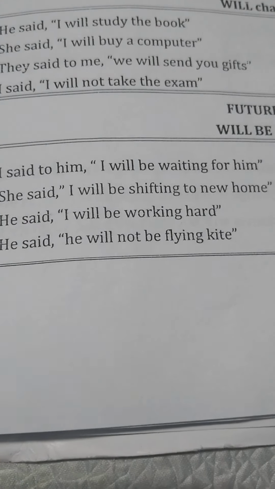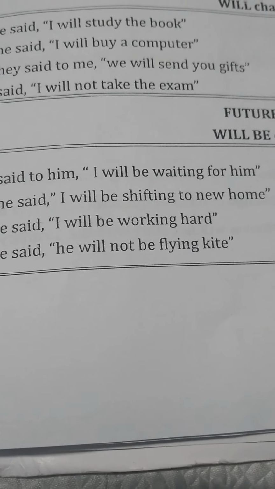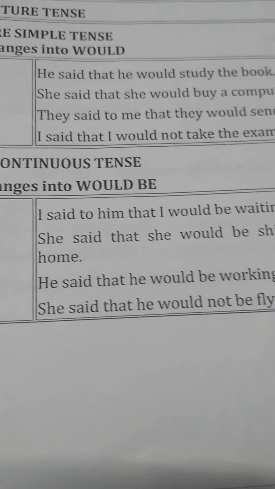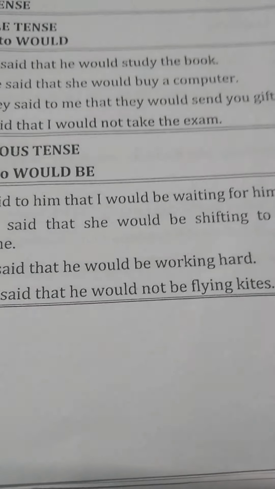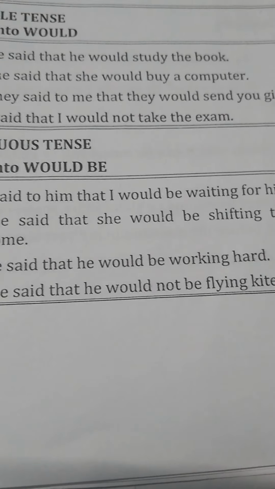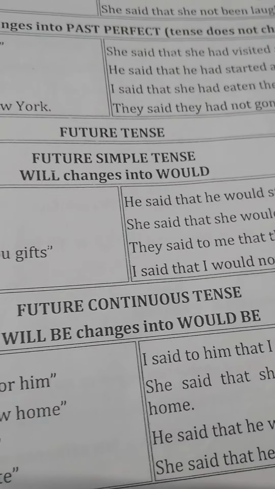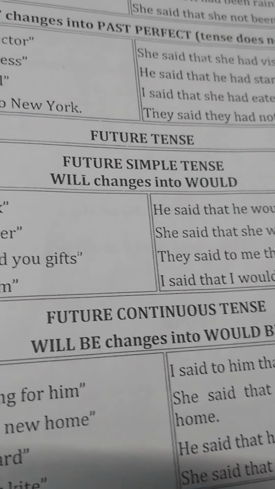Then he said, "I will be working hard." So he said that he would be working hard. So this is future continuous tense. Here will be changes into would be.